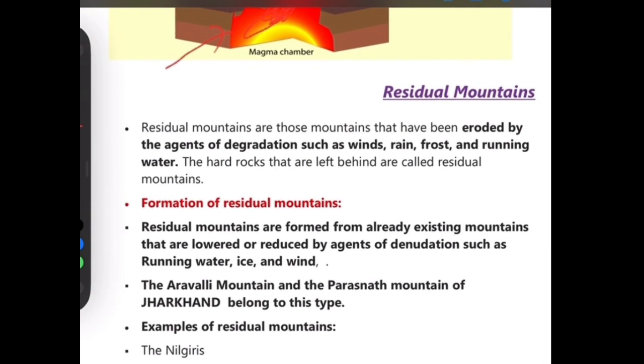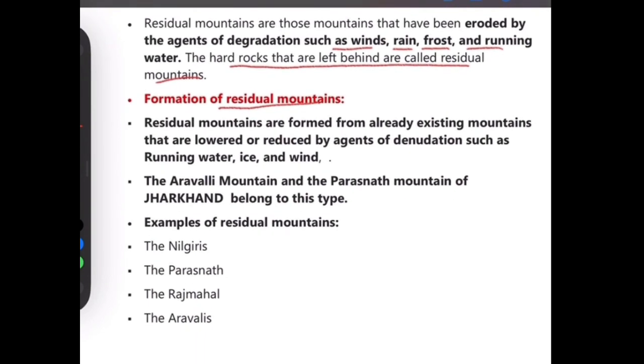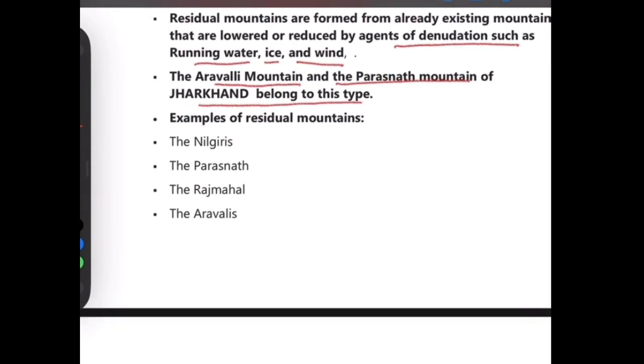Now moving on to the next, the residual mountain. Residual mountains are those mountains that have been eroded by agents of degradation such as winds, rain, frost, and running water. The hard rocks that are left behind are called residual mountains. Residual mountains are formed from already existing mountains that are lowered or reduced by agents of denudation such as running water, ice, and winds. The Aravalli mountain and the Parasnath mountain of Jharkhand belong to this type. Examples of residual mountains are the Nilgiri hills, the Parasnath hills, the Rajmahal hills, and the Aravalli range.